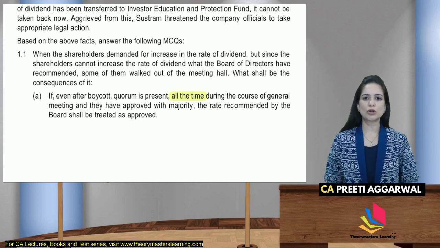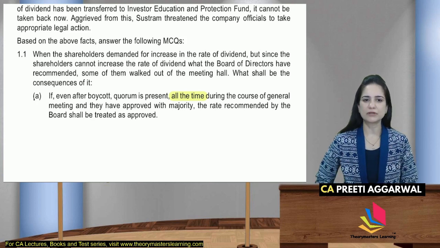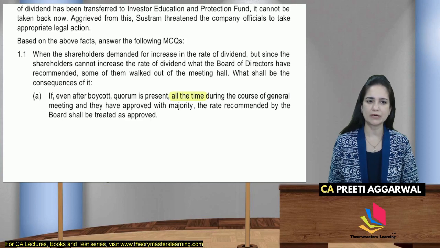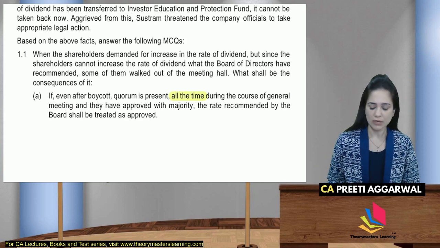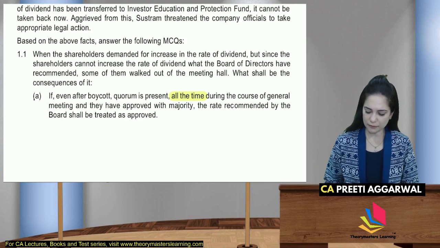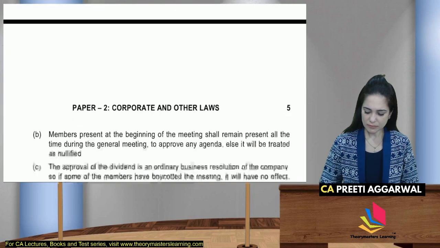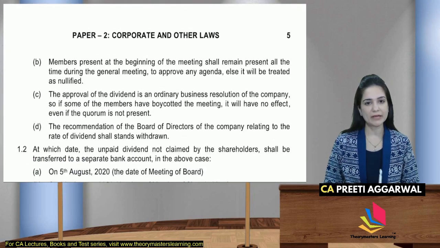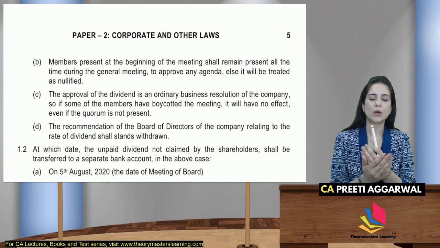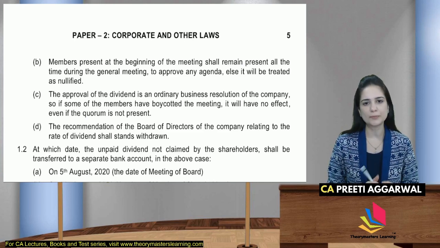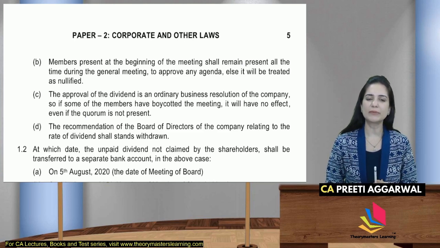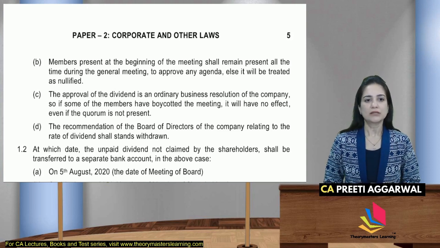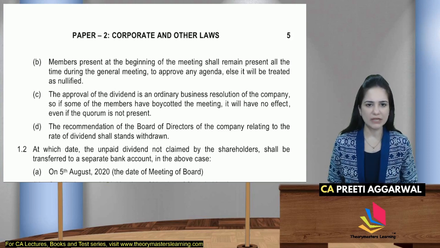So during the course of the general meeting, if they have approved with the majority the rate recommended by the board, then it will be treated as approved. So the quorum that was present approved it even after the boycott. Members present at the beginning shall remain present all the time during the general meeting to approve the agenda, else it will be treated as nullified. The approval of dividend is an ordinary business, yes.